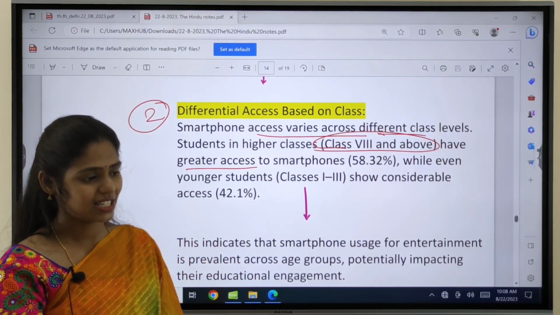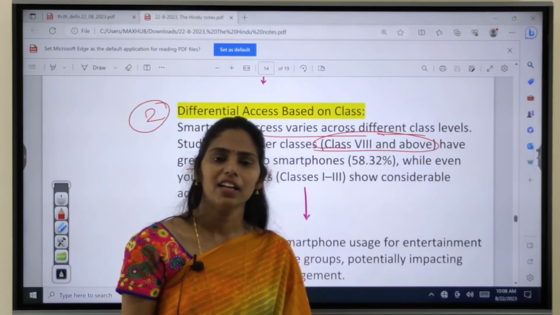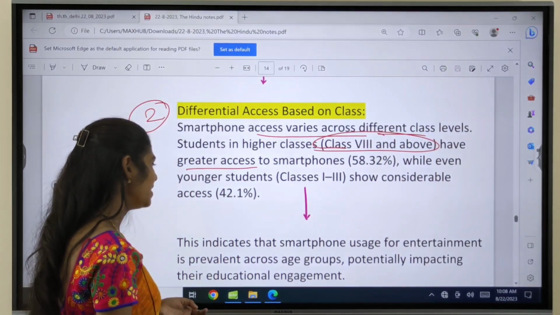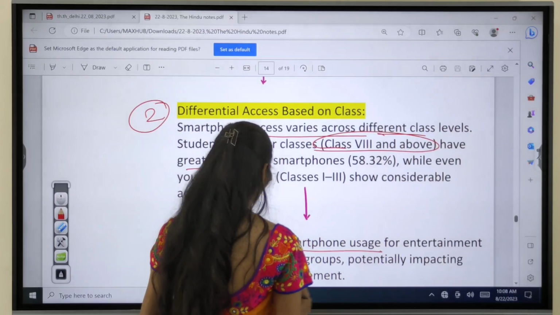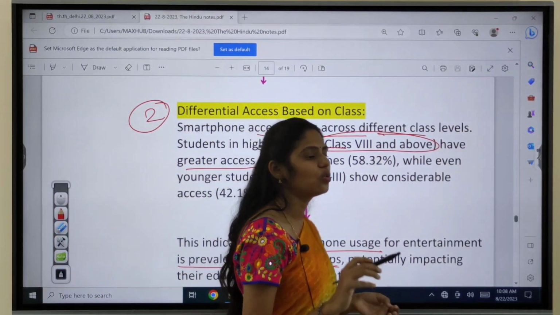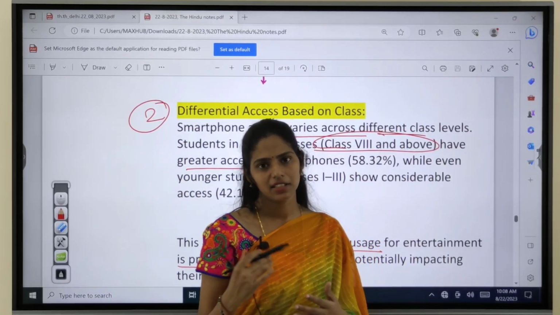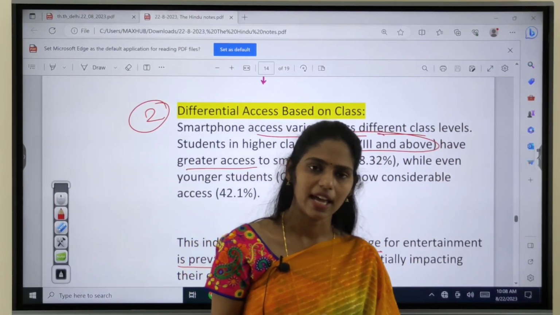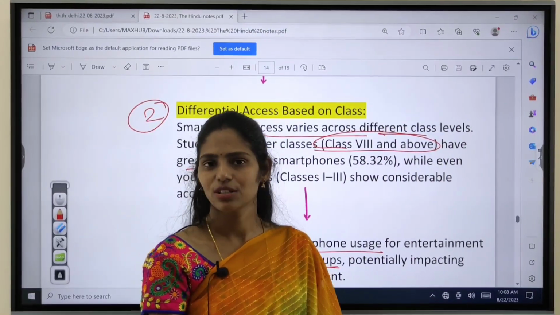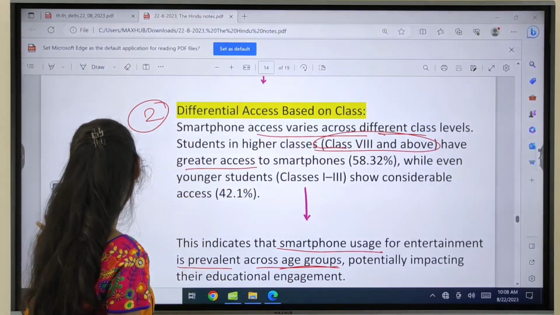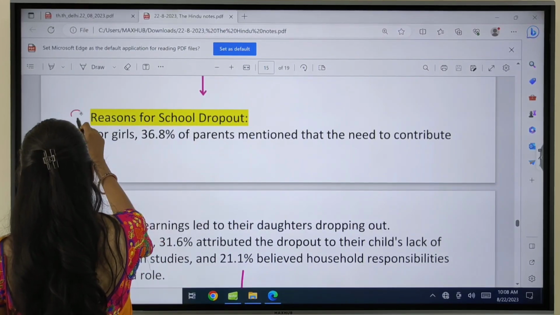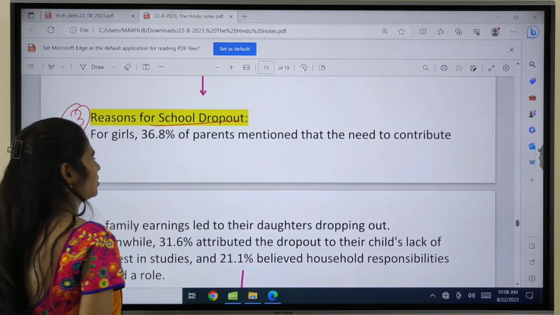That means, yes, children who have a higher education level have greater access to smartphones. And that means nothing but that smartphone usage for entertainment is prevalent across the age groups. That means children studying in 8th class and above have a lot of access to entertainment compared to children between the 1st class and 8th class. That is the insight.